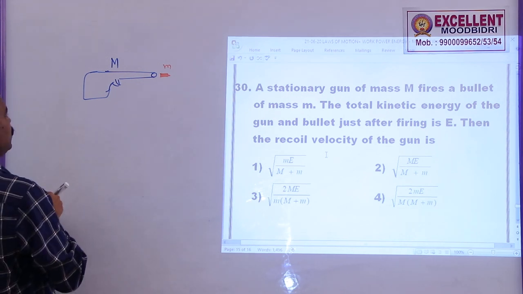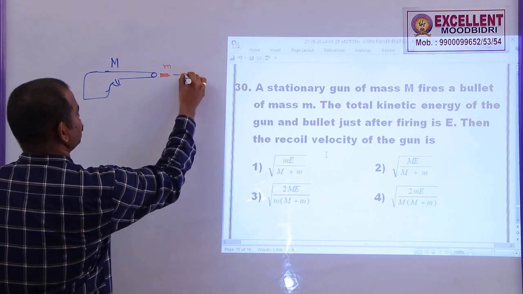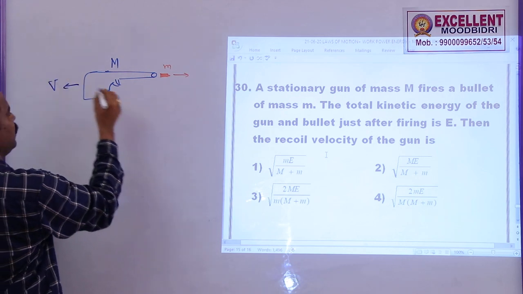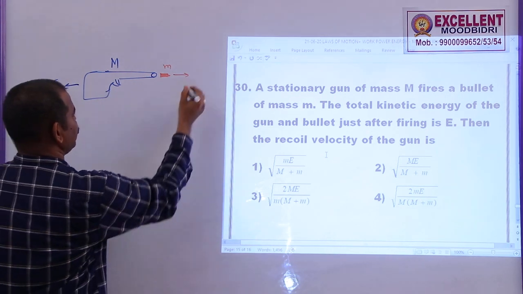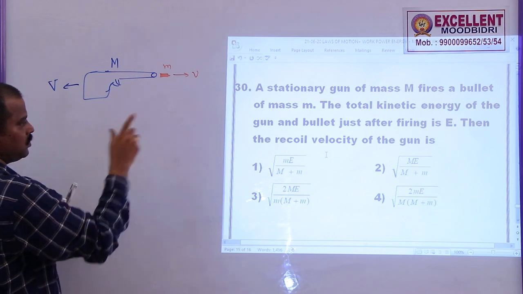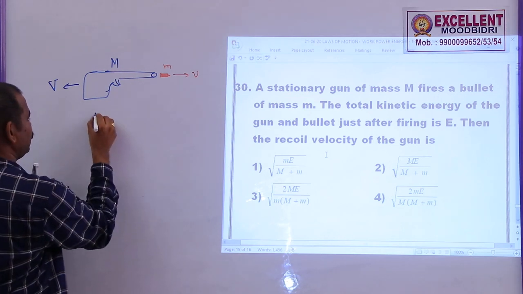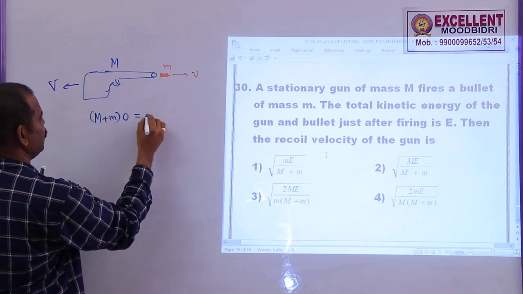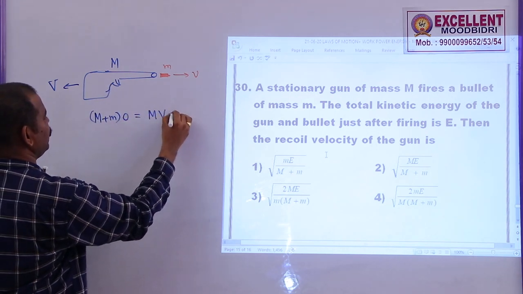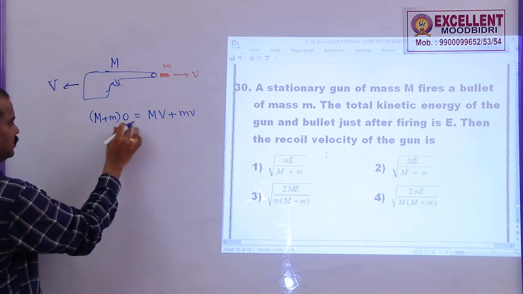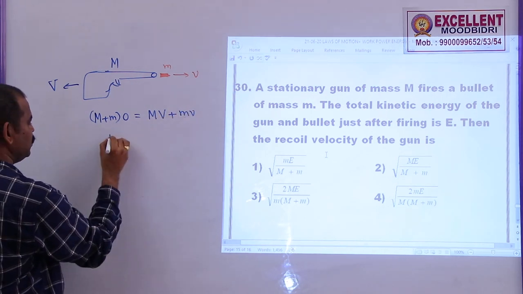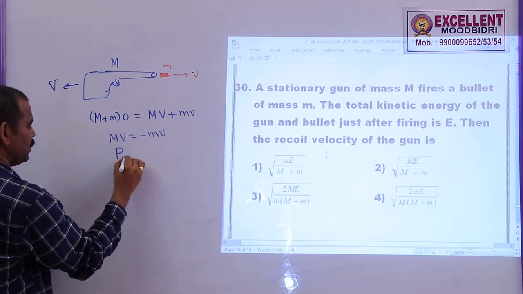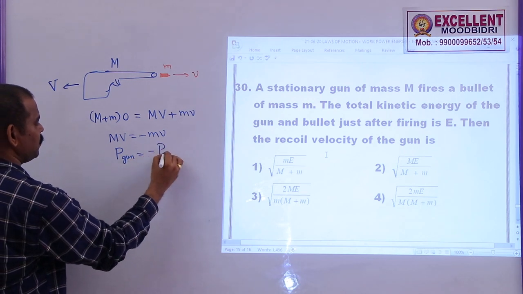gun. So we know that when the bullet moves in this direction, the gun will recoil in the opposite direction with a velocity capital V. Let us say the velocity of the bullet, in this case, I take it as small v. Initially the system was at rest, so what we can write is M plus m, that is the gun with bullet, was at rest initially. Afterwards this is capital MV plus small mv. As these two products sum to 0, MV is equal to minus mv. That means the momentum of the gun is equal to minus the momentum of the bullet.